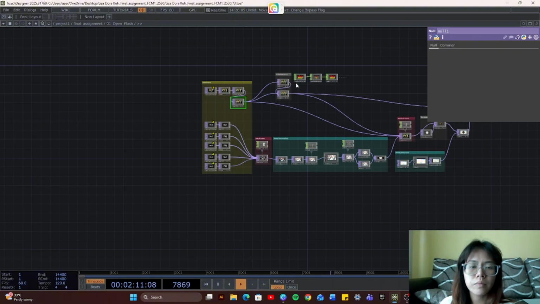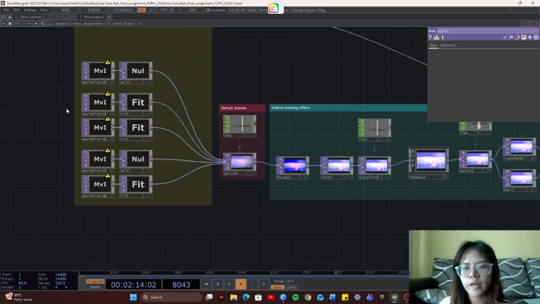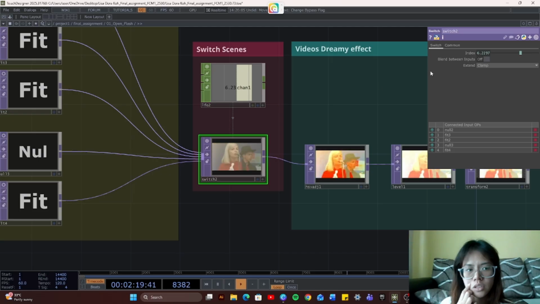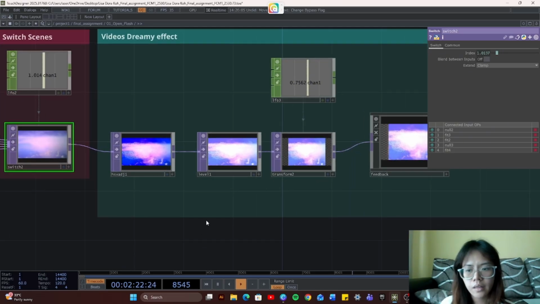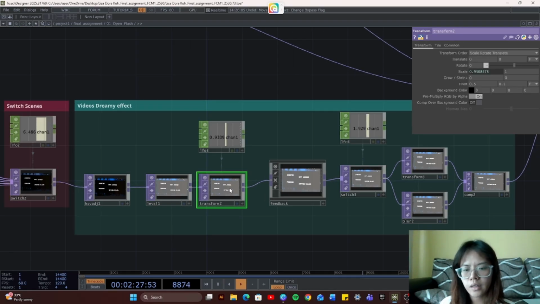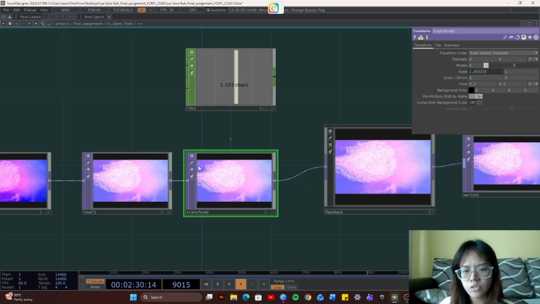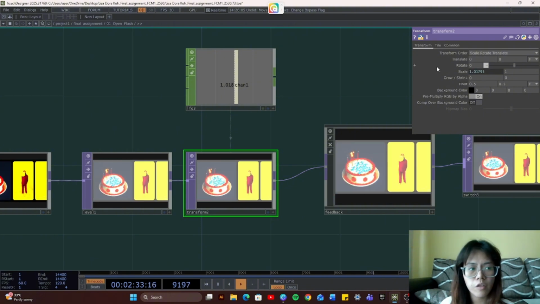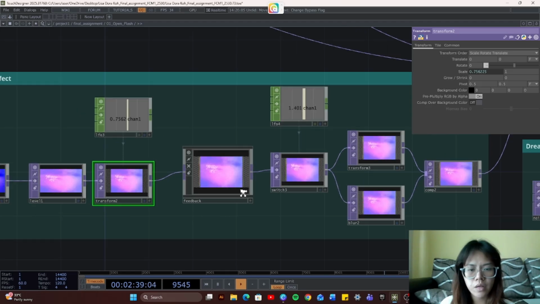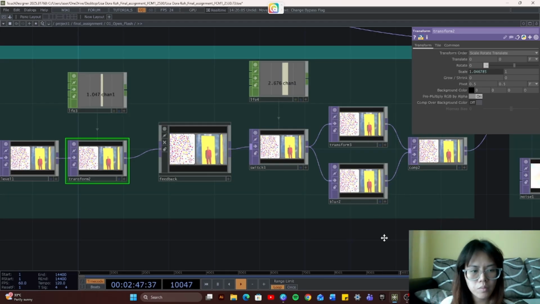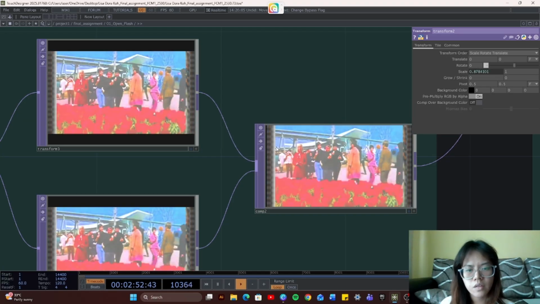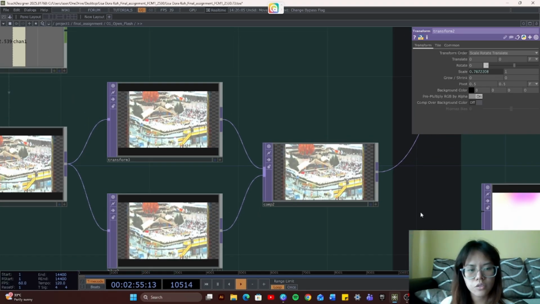And over here is the BGM, and over here are the other 5 videos, so I put them into a switch state so they can switch between each other. And for the switch index I use this LFO, and over here is overall the video's dreamy effect but much more exaggerated. And the moving effect over here, like the zooming in and zooming out, I use a transform and I put an LFO to the scale so it can achieve this. It zooms out, and then I place a feedback and another switch. I put it to a transform and another blur, so when it switches the border, it actually creates a blurry, quite dreamy effect.